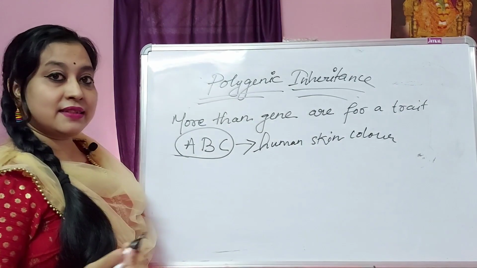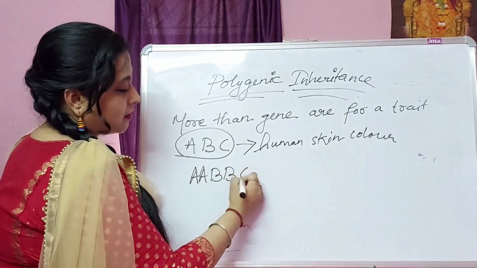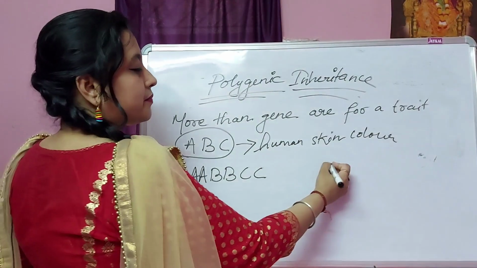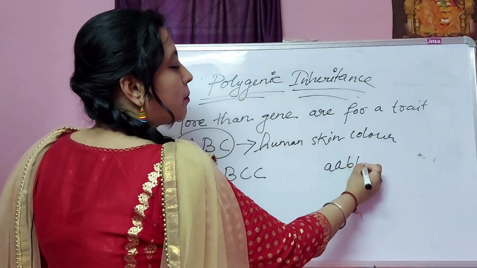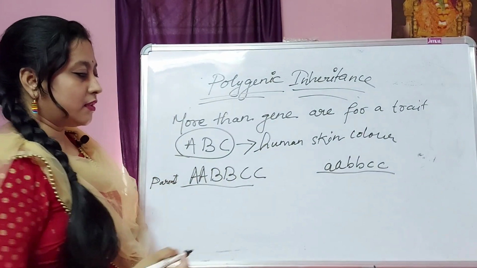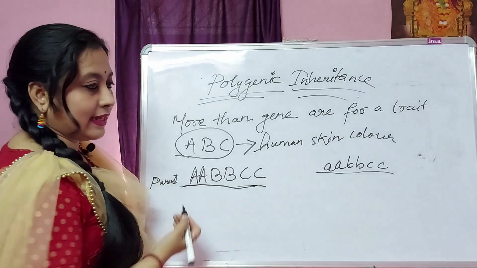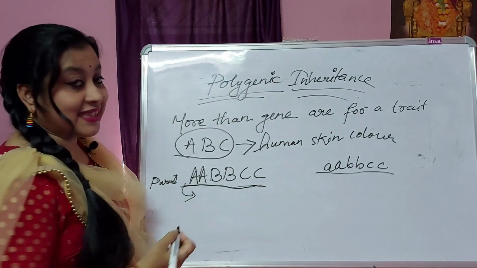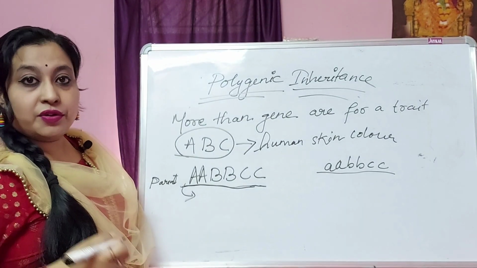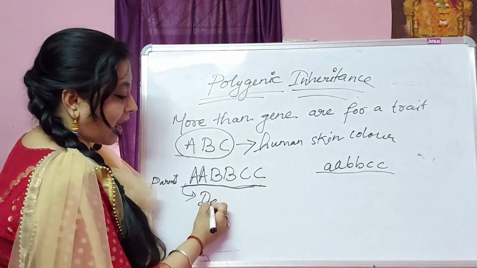As we all know that genes appear in pairs, if we see the allelic pair like this for one parent, and take the recessive form like this for another parent. This is parent 1, this is parent 2. Those having the dominant allelic pair, their body secretes more melanin. There is more melanin production. Due to the more production of melanin, their skin tone is darkest.